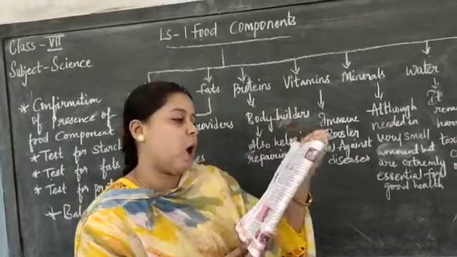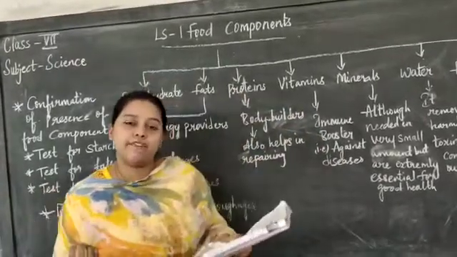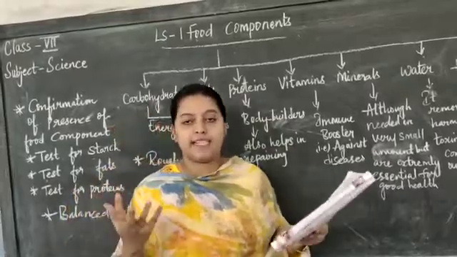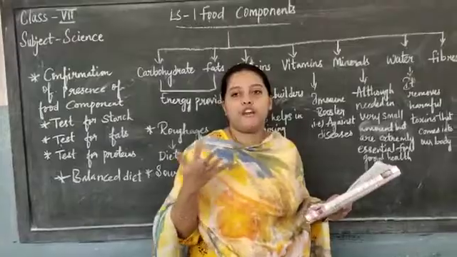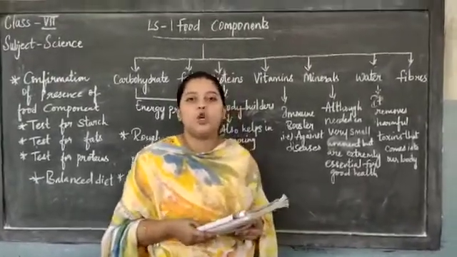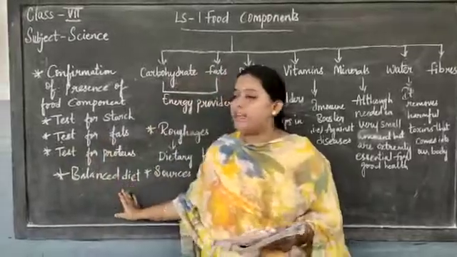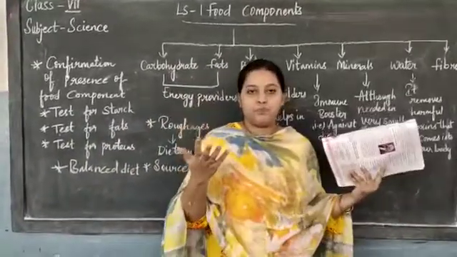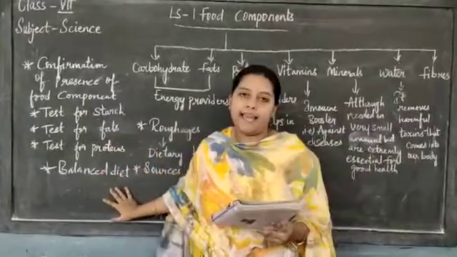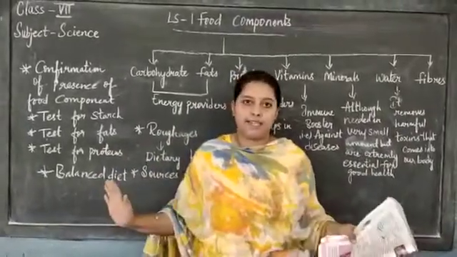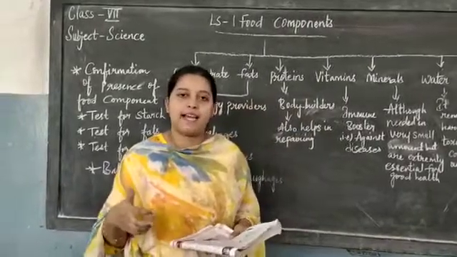curd, proteins. Okay, hence we must take lots of green vegetables and salads in our daily food, children. Along with your daily food, if you take this salad, it is good for your health. And this balanced diet is not just for the rich to buy. Even poor people can buy it. It is not costly. Okay, everyone can buy this balanced diet food, children.